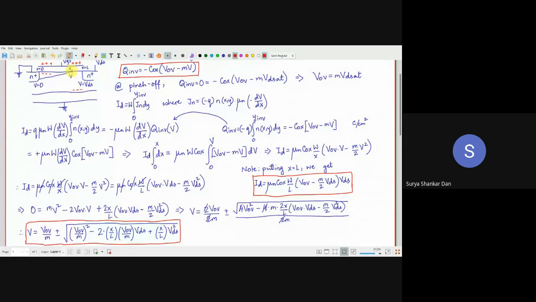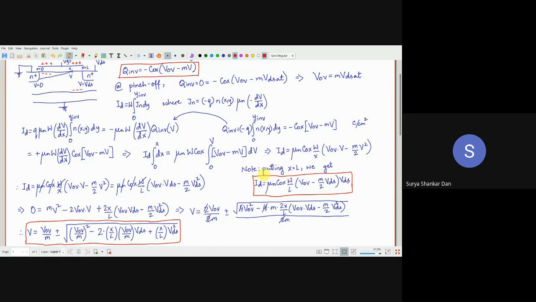But at the point x, not exactly at the drain channel boundary, but rather somewhere in an arbitrary position because of this channel length modulation. Remember, ID is still going to be the same. We already know that this is one relation, ID. This is another relation, ID. So the left hand side remains the same.